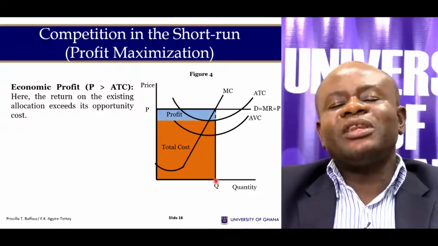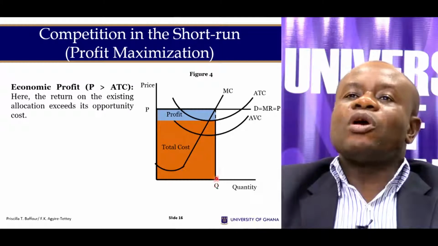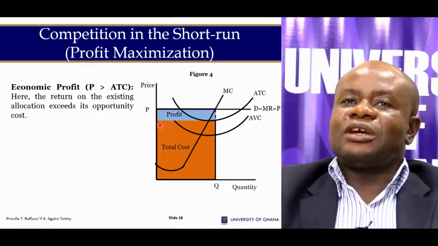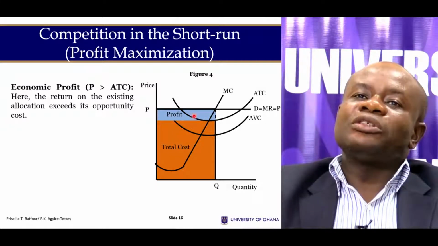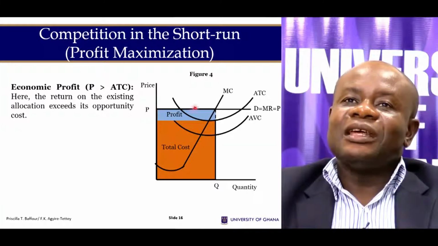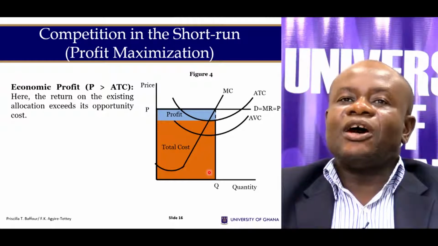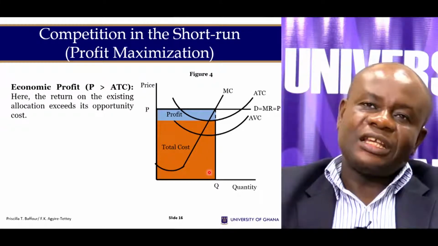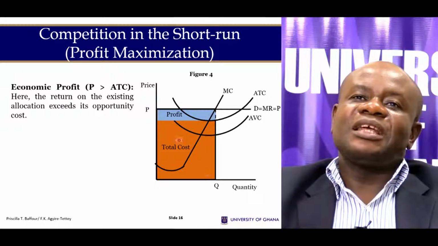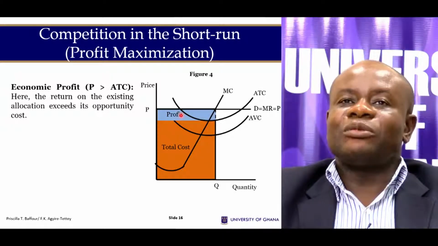But then the question is, how do we determine the cost? For us to determine the cost, we have to look at this output level. What is the cost per unit? The cost per unit is at this point. So the blue area shows us the profit that the firm makes. The entire shaded area, the orange plus the blue shaded area, happens to be the total revenue generated. And if you take the cost out of the total revenue, we are left with the blue shaded area, and that is your profit.